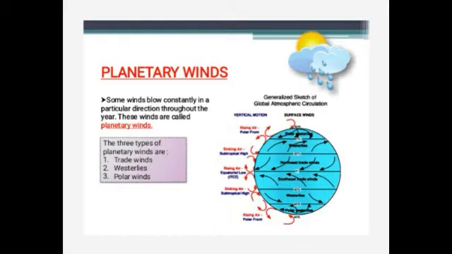The westerlies blow from the subtropical high pressure belts to the subtropical low pressure belts in both the hemispheres, and they blow from southwest to northeast in the northern hemisphere and from northwest to the southeast in the southern hemisphere, and thus they are called southwesterlies and northwesterlies.